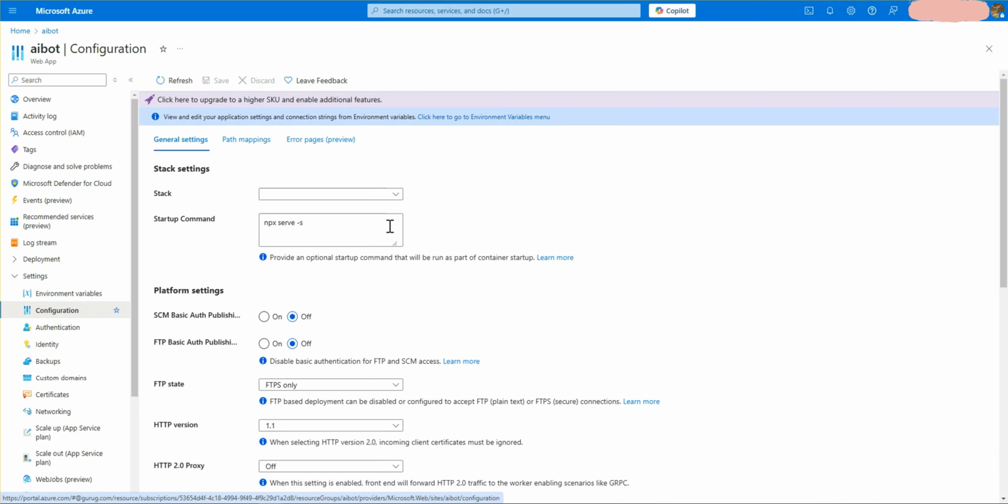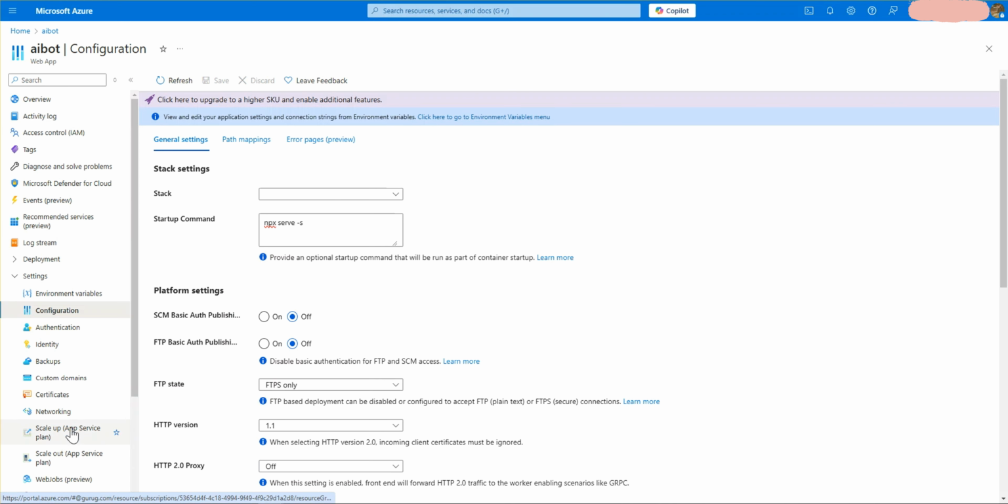You have to use the command npx serve, if you're using React code. If you're using other frameworks, I don't know, so double check how you can verify your startup command. If you're using React, this will work great.